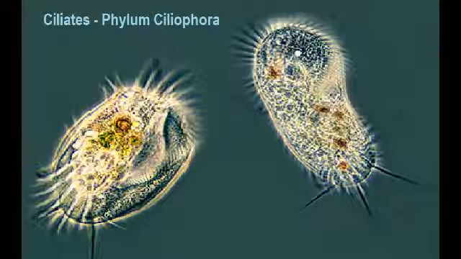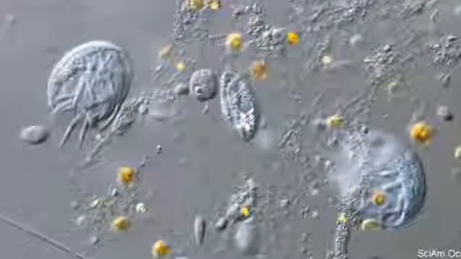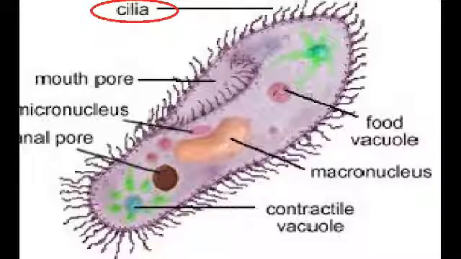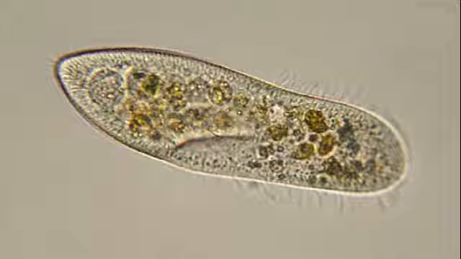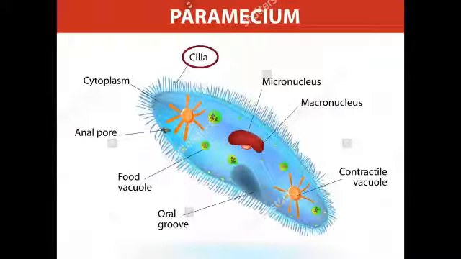Number 3. Ciliates, which belong in the phylum Ciliophora. Most ciliates live in water environments. All ciliates use cilia to move, which are short, hair-like structures that wave gently to move the organism. Organisms that use cilia for movement appear to move in smooth, straight lines. A paramecium is a typical ciliate. It's covered with cilia that are used for movement, but cilia are also used to sweep food, usually bacteria or smaller protists, into the organism's oral groove, which is an opening into the paramecium that will form a food vacuole at the end.